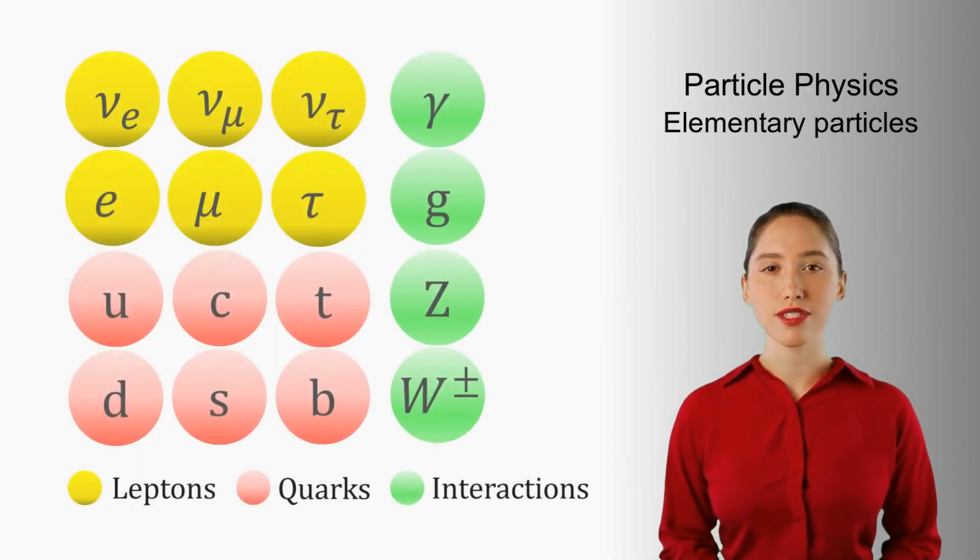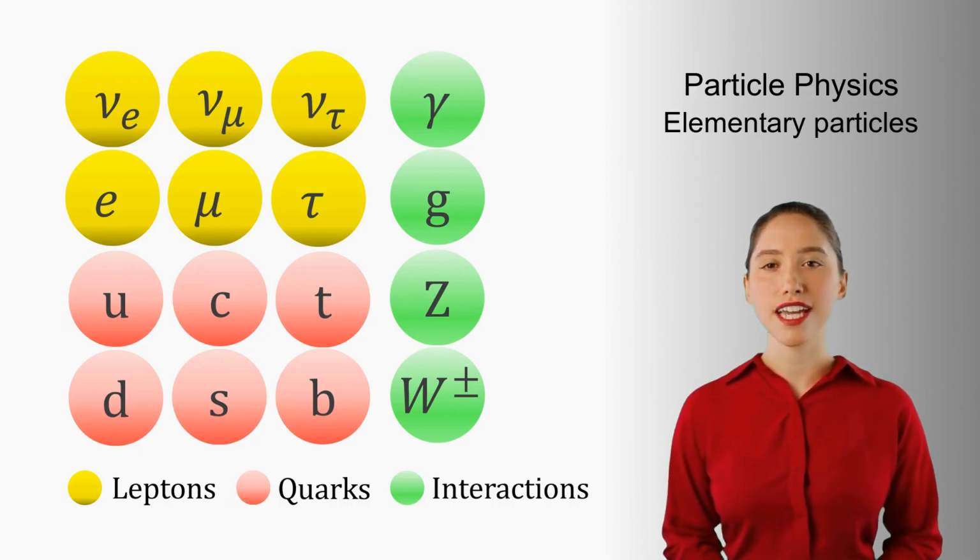Matter particles interact via exchange particles. We know the mediators for 3 of the 4 fundamental interactions. Electromagnetic via the photon, it binds nuclei and electrons into atoms. Strong via 8 gluons, they hold protons and neutrons together by binding their quarks. And weak via the neutral Z boson and the 2 charged W bosons, W plus and W minus. They drive certain radioactive decays.